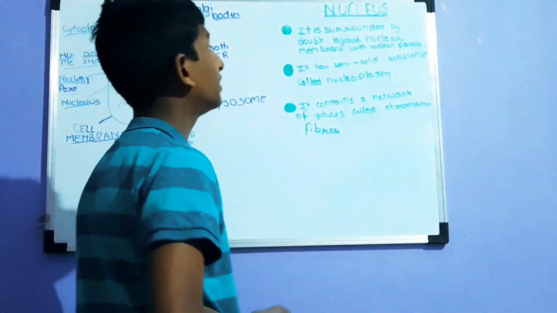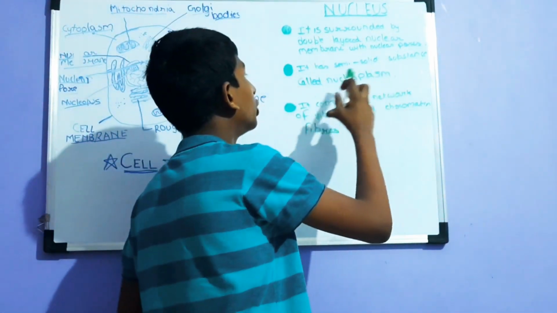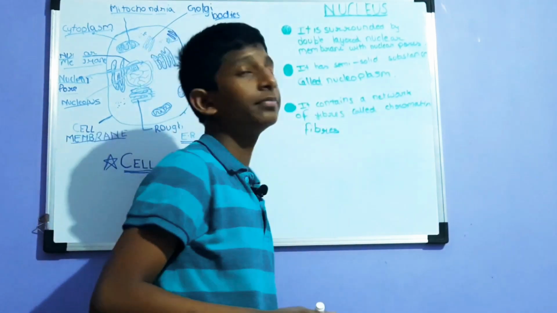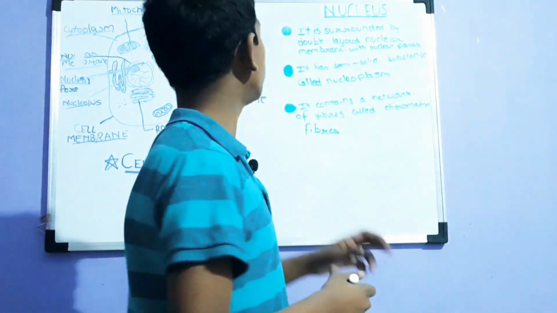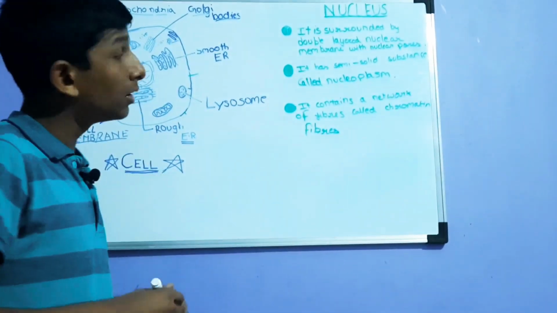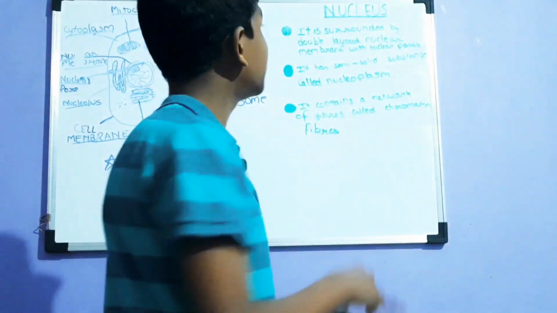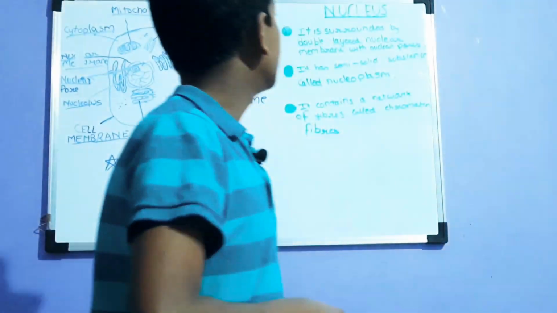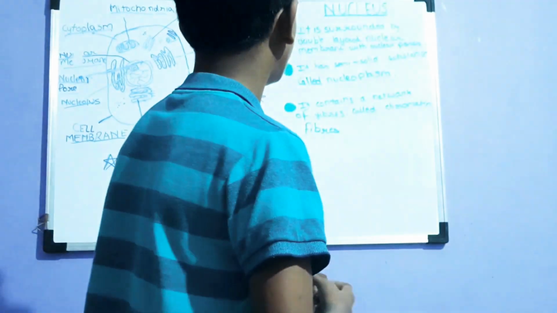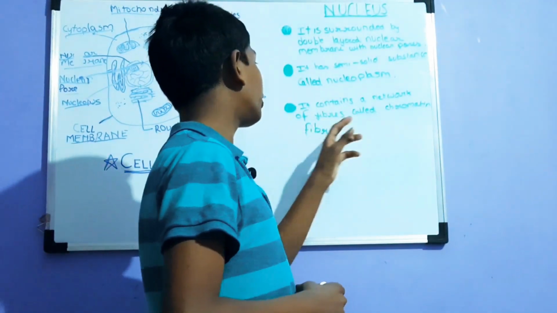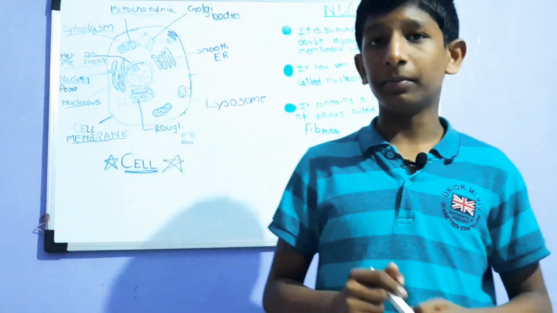The second point is that it has a semi solid substance called nucleoplasm. This nucleoplasm is the same as cytoplasm, but it is present separately inside the nucleus, which is a special feature of the nucleus. And the third most important point is that it contains a network of fibers called the chromatin fibers.